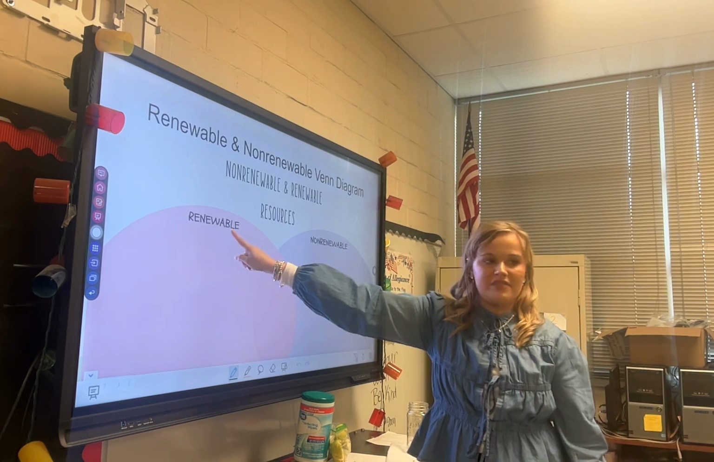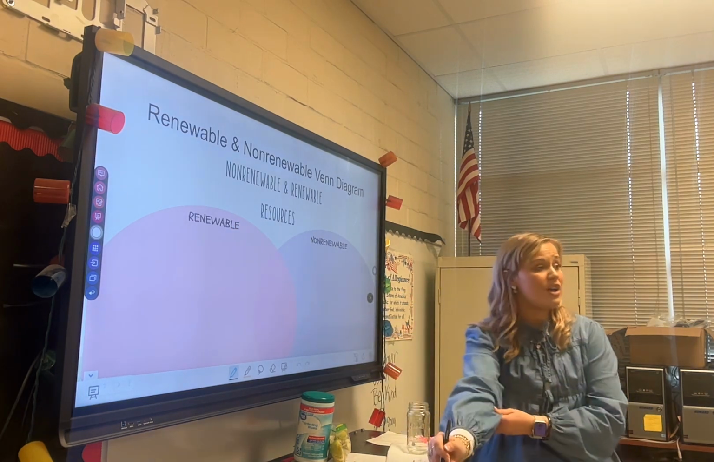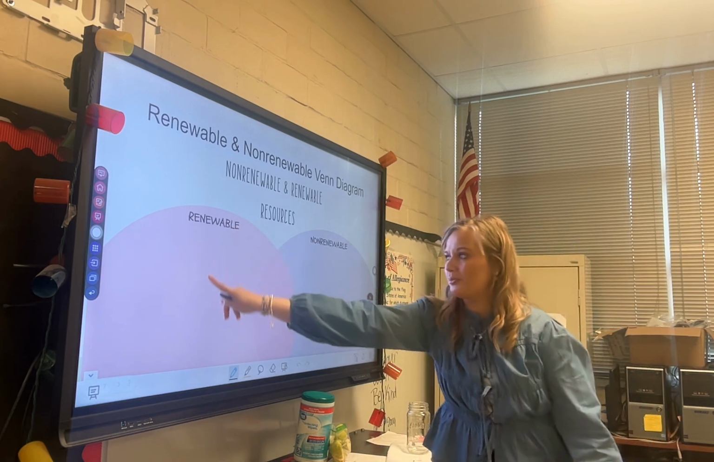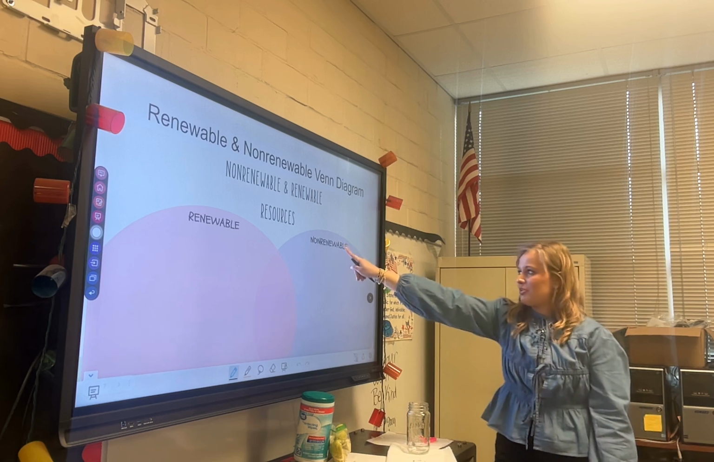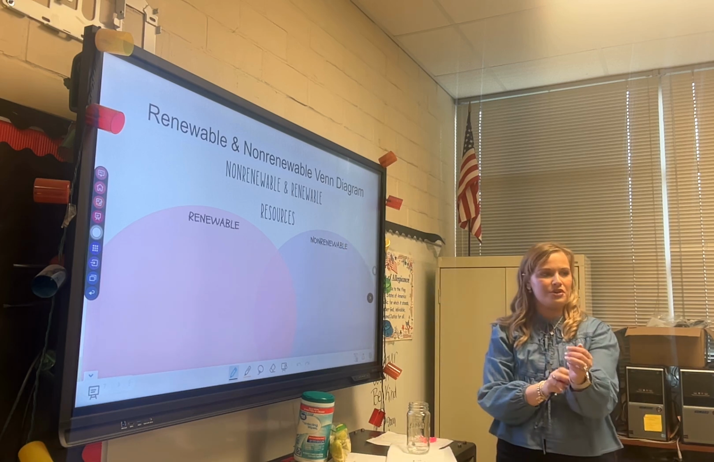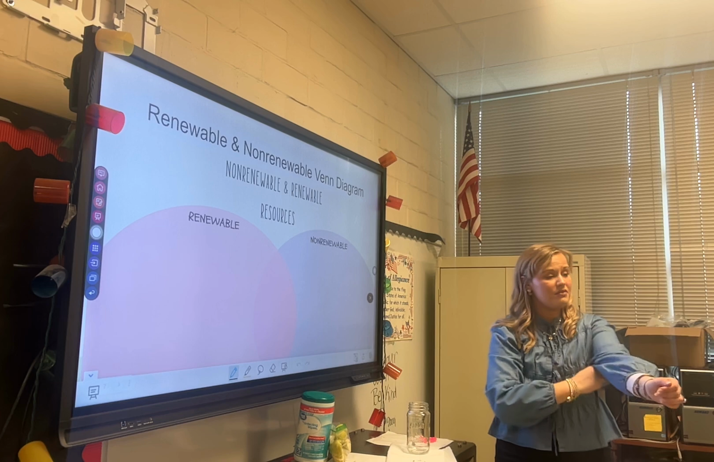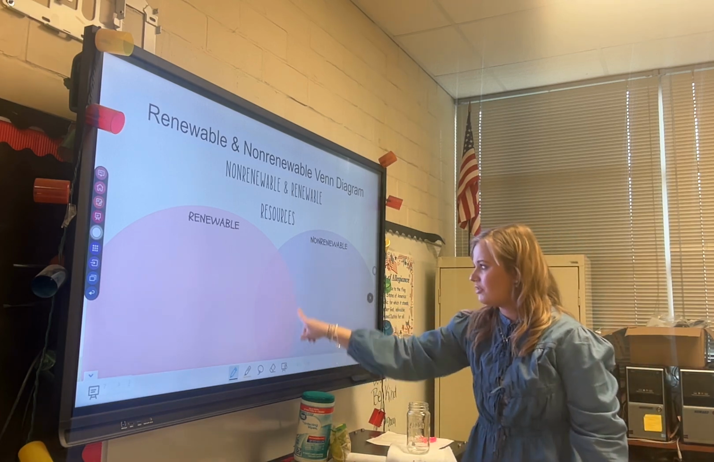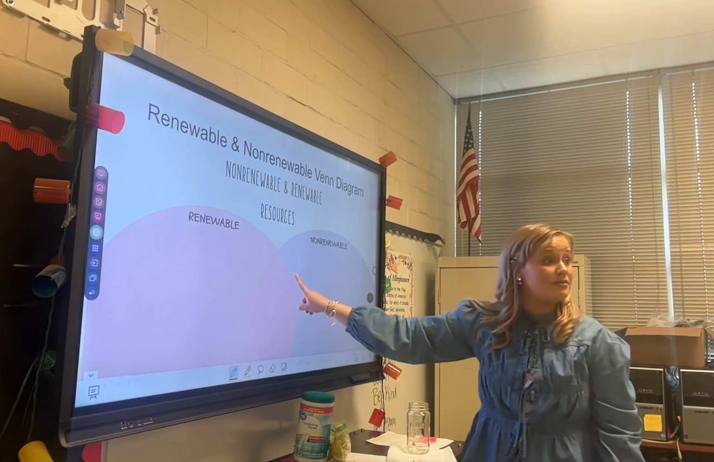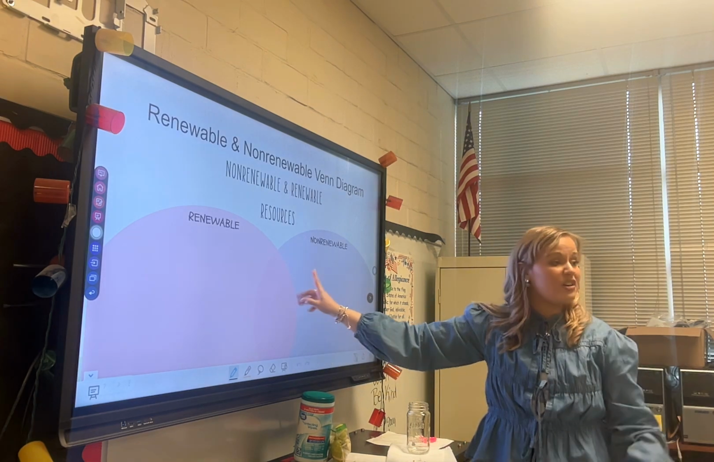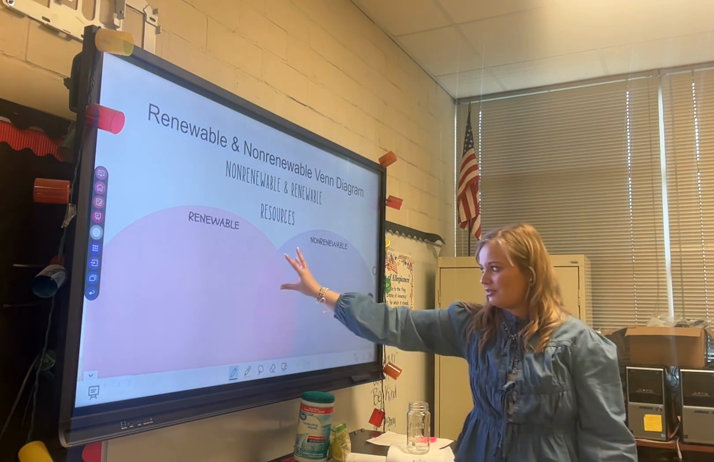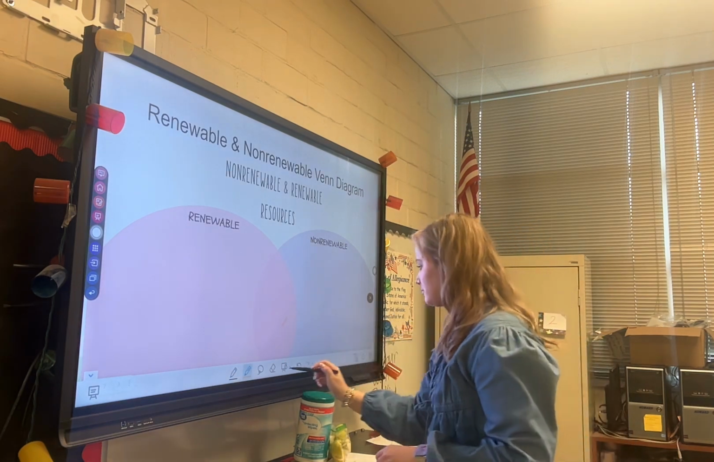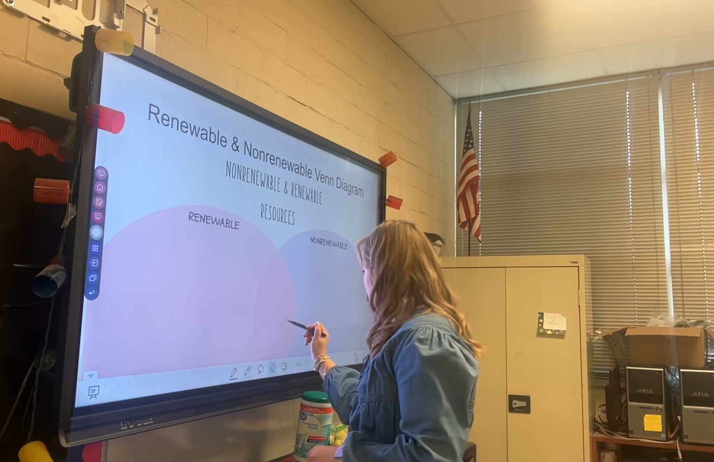What's the name above it? We're going to write examples of renewable resources in this bubble. And up here, non-renewable. So we're going to write examples of non-renewable resources. You see where the circles overlap? That's both. We're going to write what they have in common, where they overlap. Does everybody see that on their paper? Okay.